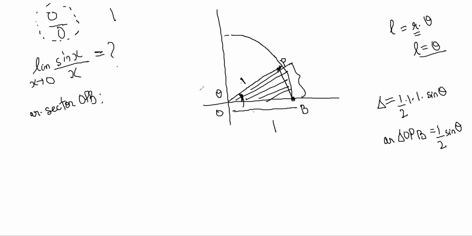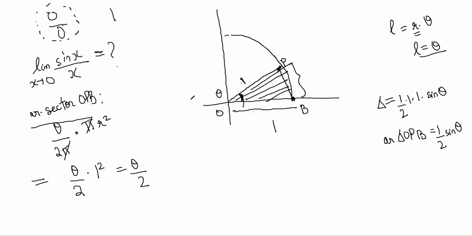It will be the ratio of the angle. So theta by 2 pi into pi r square. Theta by 360 into pi r square. Theta was written in radians, so I'm writing it like this. So this becomes this, and the area of the sector comes as theta by 2. Now let's make another thing like this.